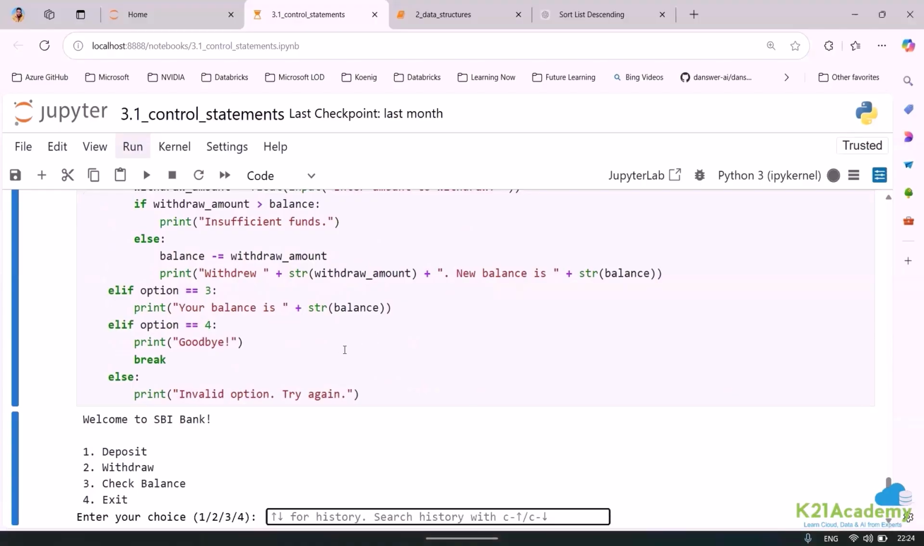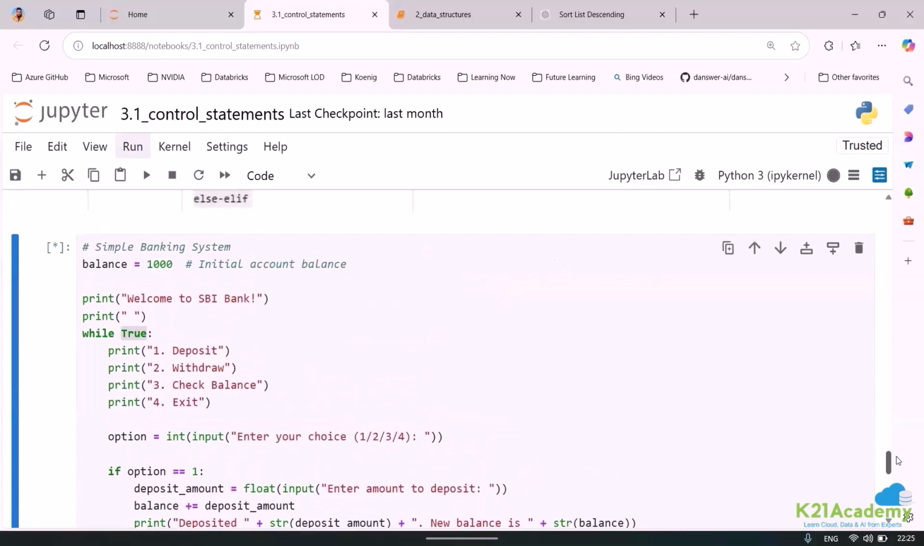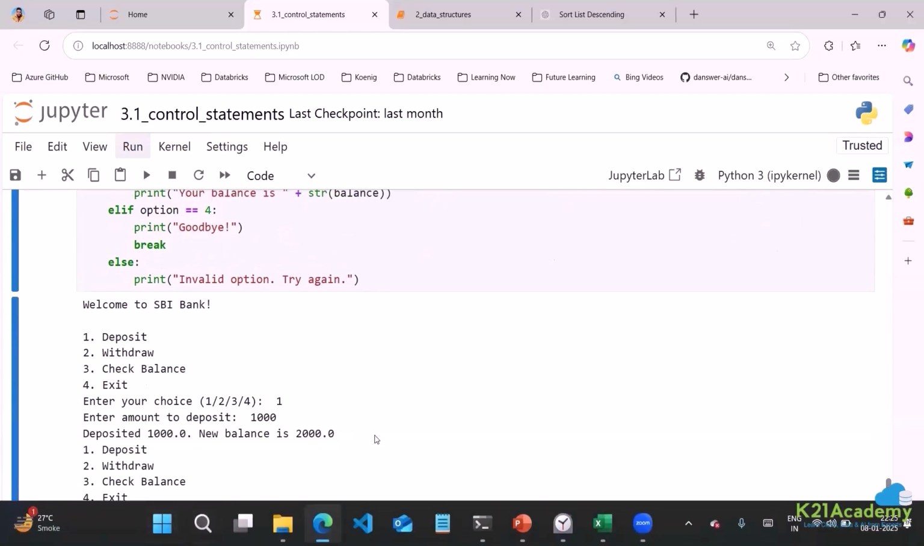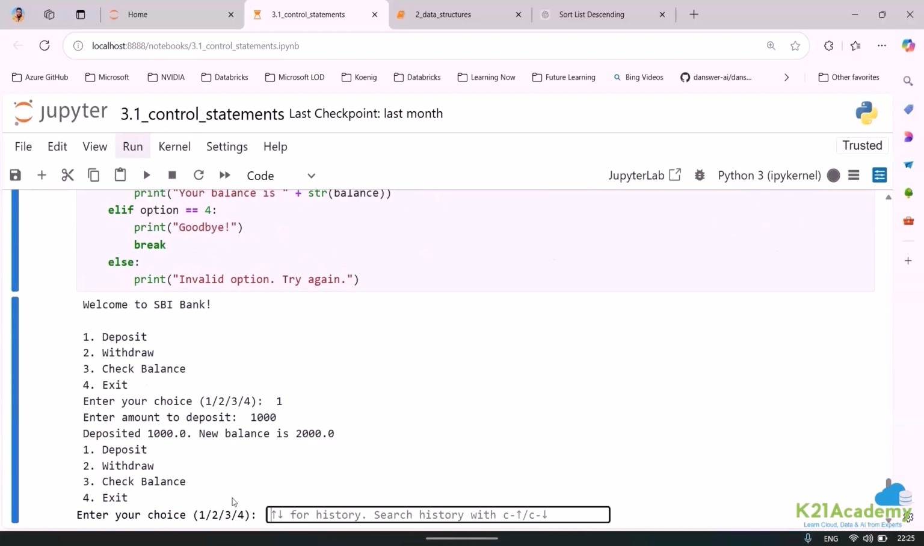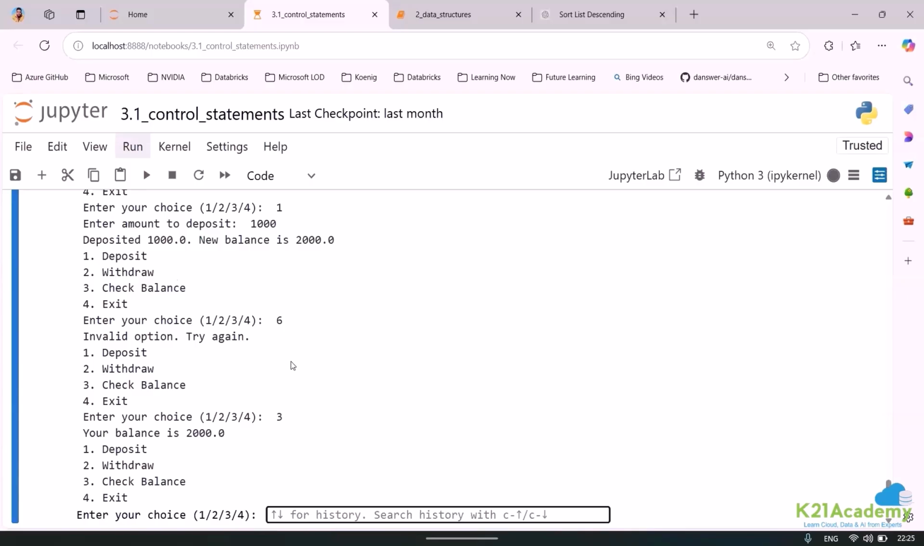Okay, so first let me take the choice of deposit. Now let me enter the amount of deposit. Let us just check the condition. How much deposit have you specified? 1,000. Okay, now let me just run this. And here you can see I have got the information completed and it is still again starting from zero. Okay, so now if I go ahead and give any other invalid option, suppose if I say 6, now it will say invalid option. It will keep on running. If I say 3, it will keep on running.